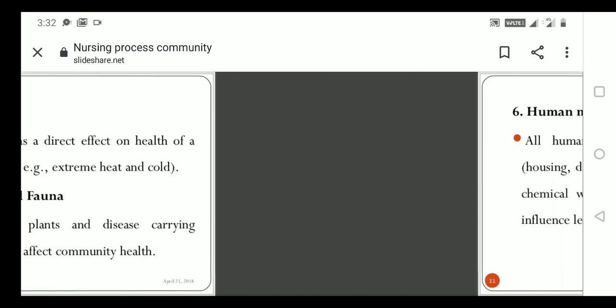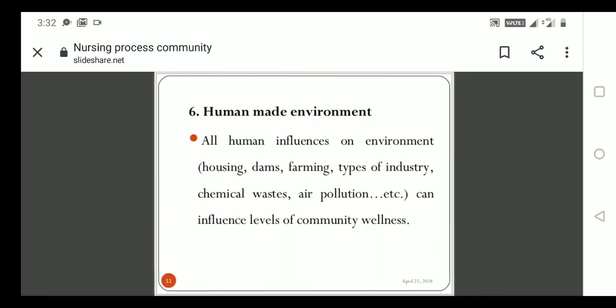Then the sixth one is the human-made environment. This includes housing, dams, farm-type industries, chemical waste, air pollution, so much more pollution. Once there is a human-made environment, we will have many health issues, and it can influence the level of community wellness.